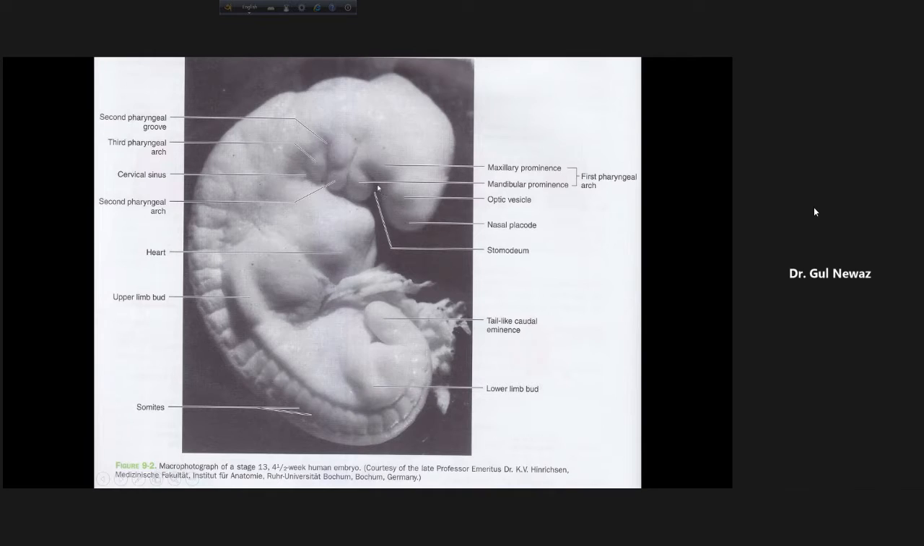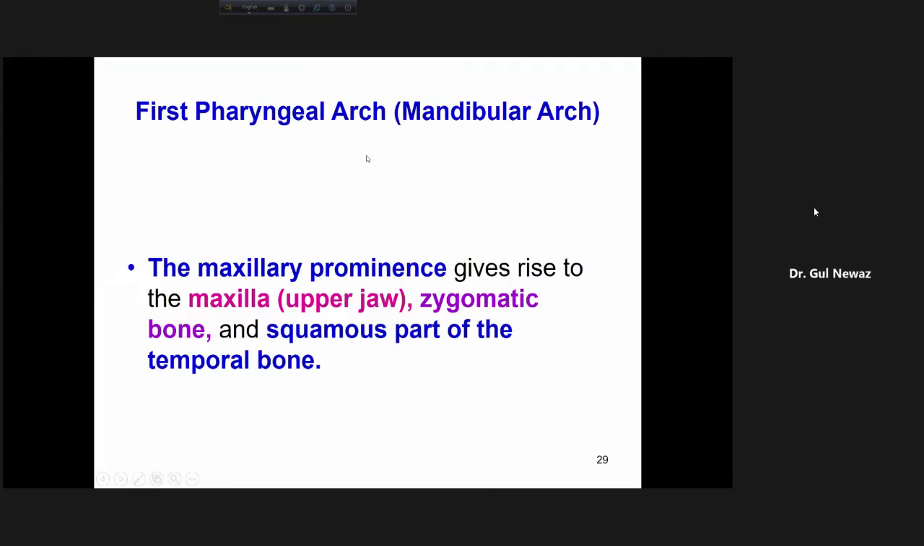And this deep ditch is known as the stomodeum. I already told you, the stomodeum is ectodermal. So this is the stomodeum and this is ectodermal. Here is our mandibular arch, or first pharyngeal arch. Now, I will go above.